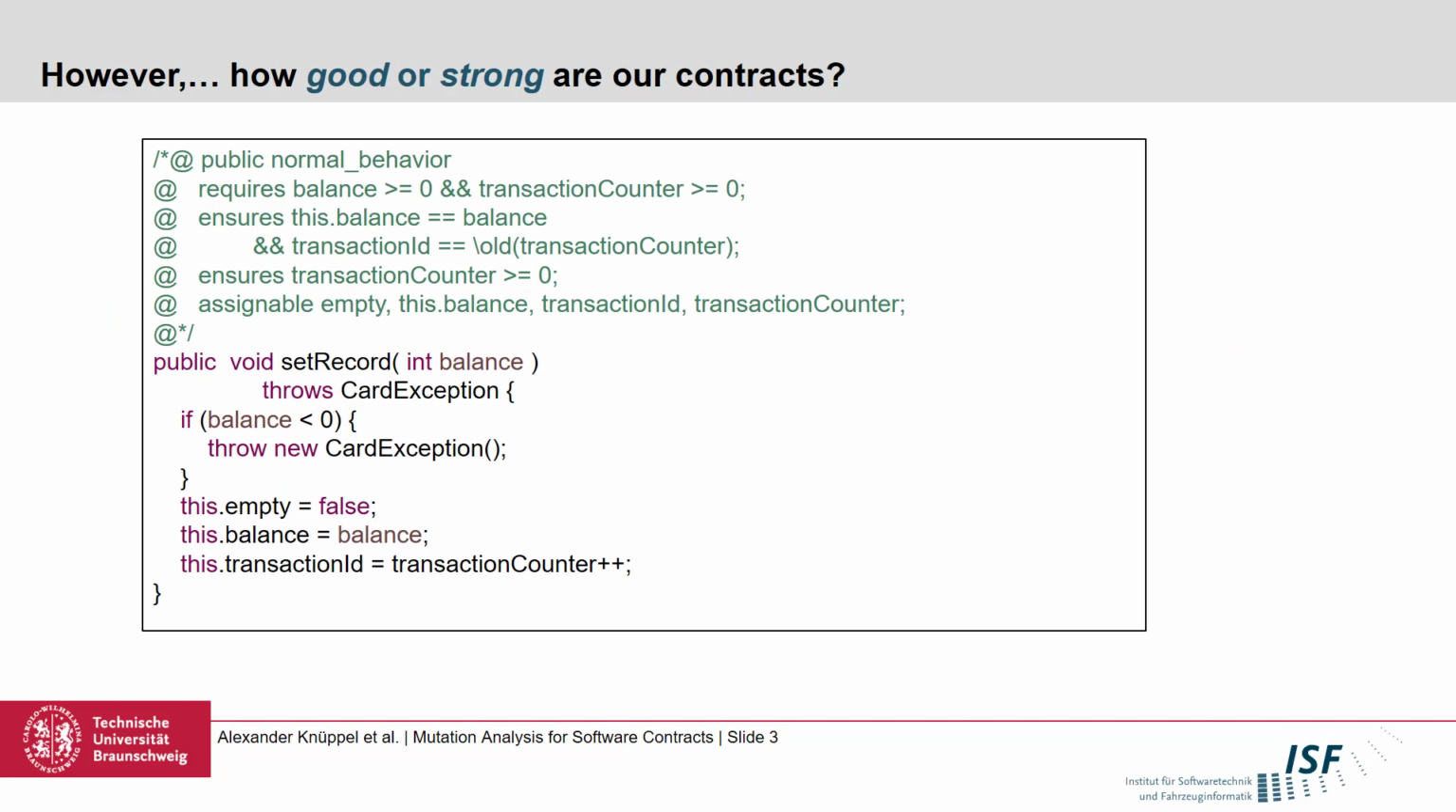One important question in this regard is how good is our specification really? And what do we mean by good or strong specification? Methods can get quite complex, and specifying software is a very difficult challenge in itself. In this example here, which we will see again later, we have a set record method that also has a contract. However, it is not trivial to see whether the whole implementation is correctly covered by the specification.